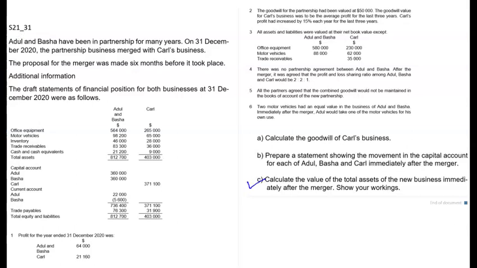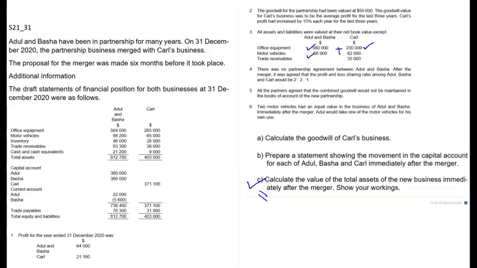The last part of the question requires us to calculate the value of total assets of the new business immediately after the merger. Basically, this is the assets section of the statement of financial position. If we look at the fair values that have been computed at the time of merger, the merged firm now has office equipment of 580,000 plus 230,000.